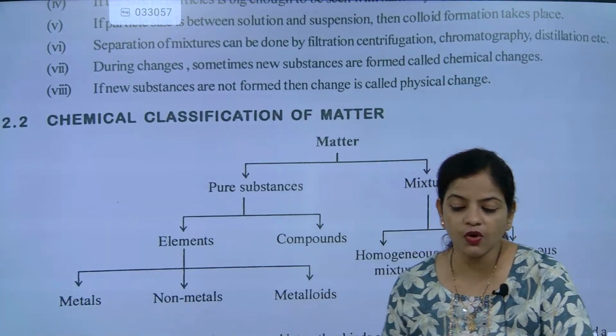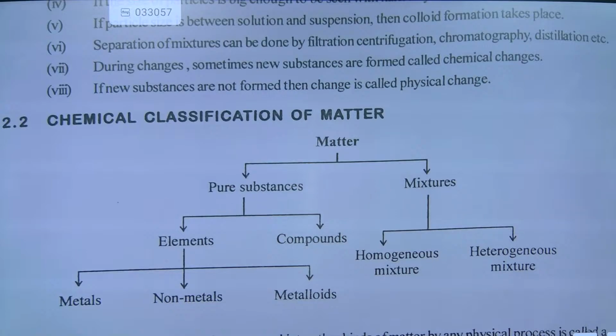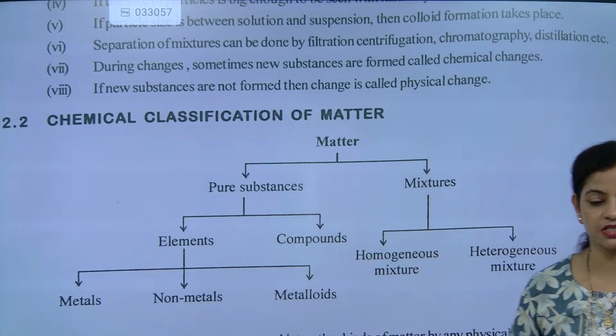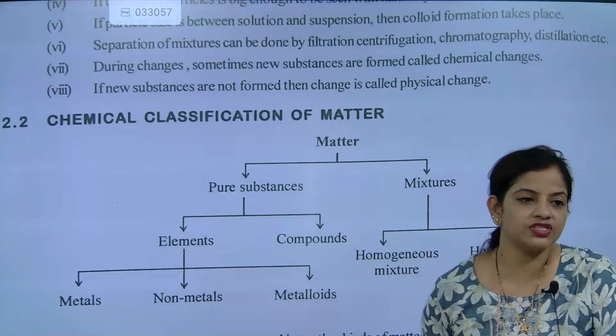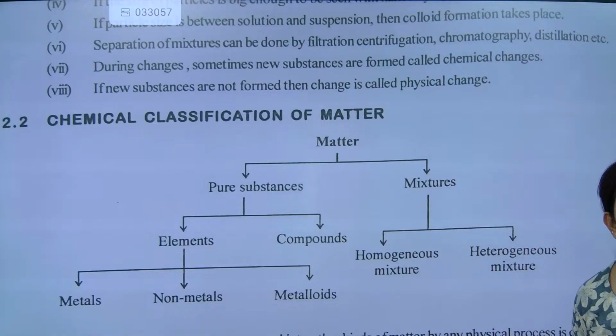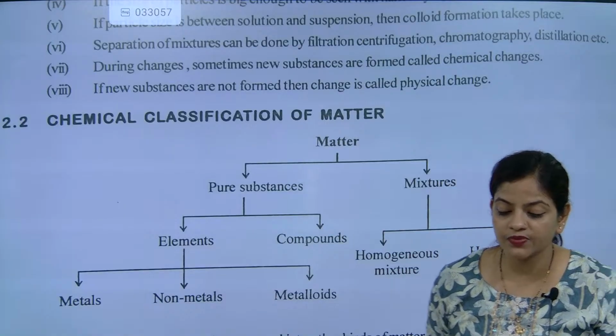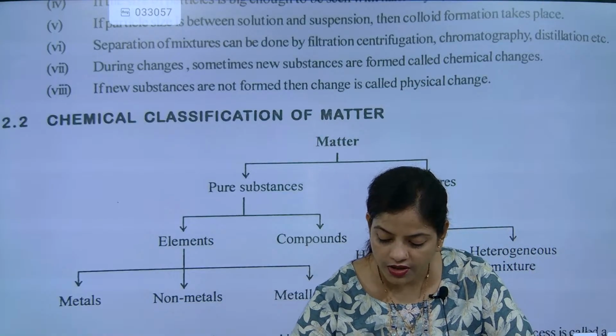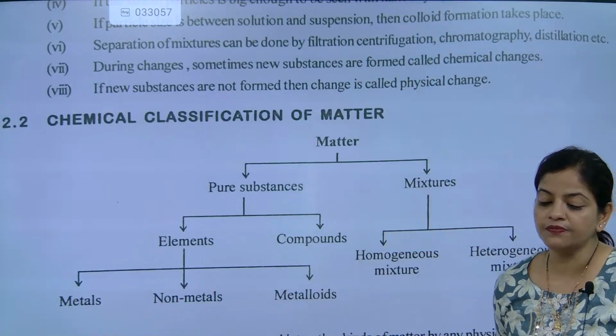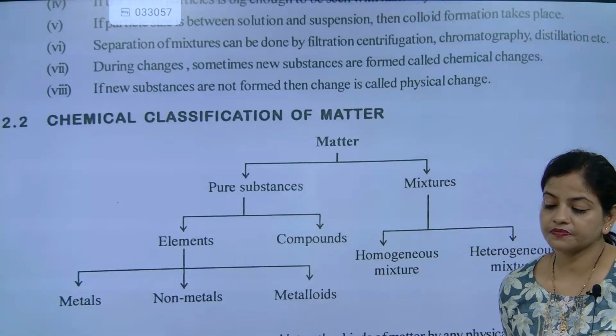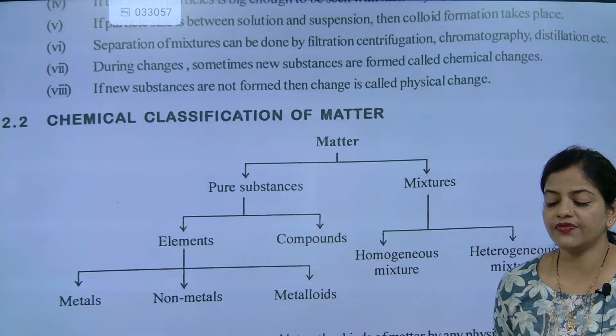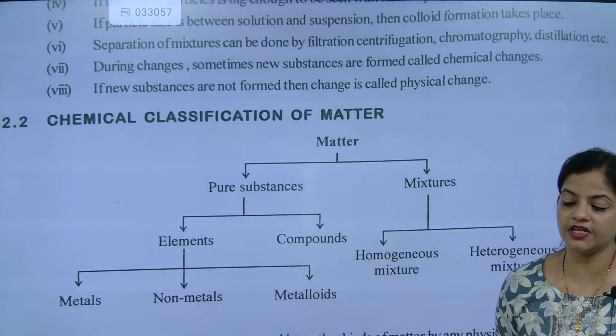Matter is divided into how many types, beta? Two types: pure substances and mixtures. What are the two types? Pure substance and mixture. Understood, it will be of two types.